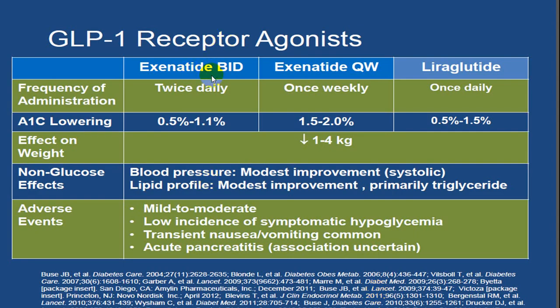So exenatide has to be given BID, while exenatide ER, they are long acting. Liraglutide has to be given once daily, and this has to be given once weekly. The weight reduction is almost the same with all, but it is a little more with short acting rather than long acting. So right from 1 kg up to 6 kg. Here it is 4 kg, but right up to 5 to 6 kg you can have a weight reduction. And A1C reduction is more with longer acting as compared to short acting.